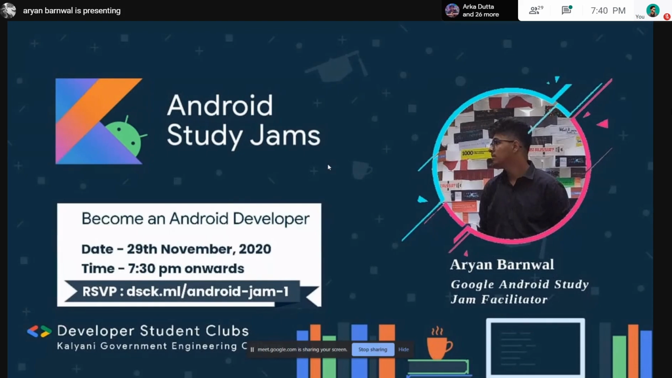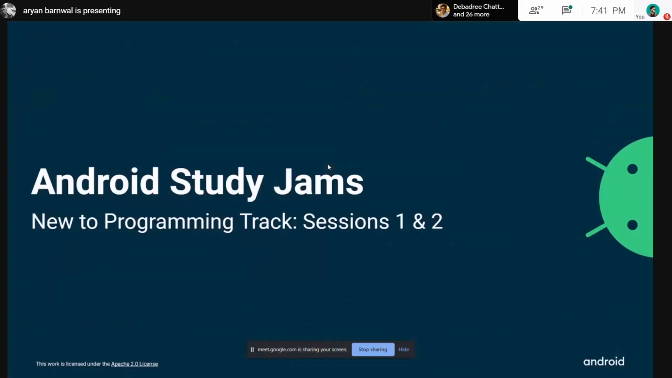So you'll be thinking, what's this Android Study Jams all about? Android Study Jams is a program by which a facilitator is chosen from each DSC, and it's their job to facilitate how to build native Android apps using Kotlin, using the curriculum provided by Google itself. So, I will show you the tracks.